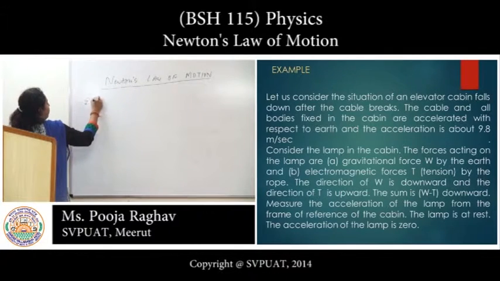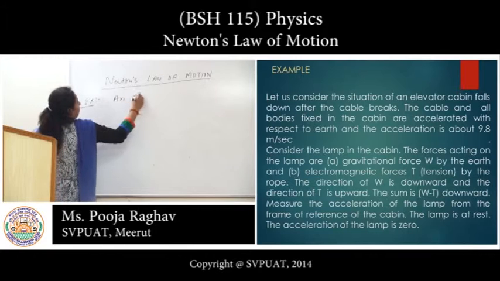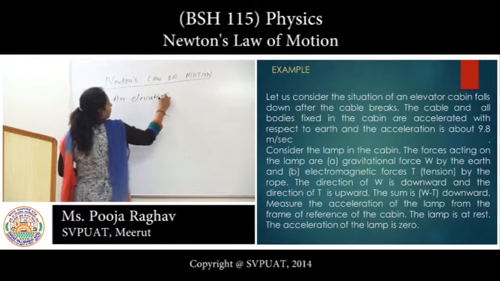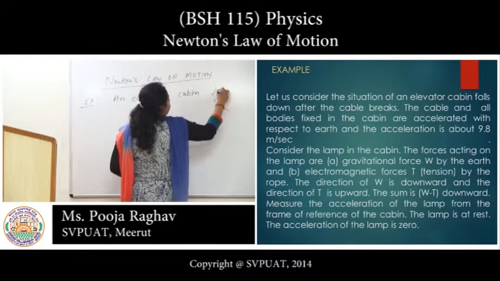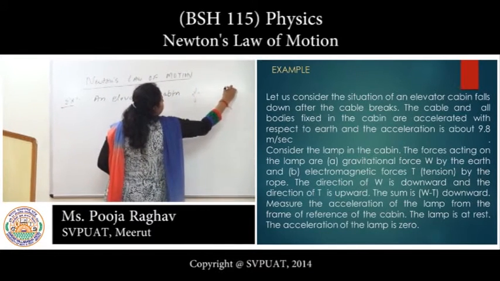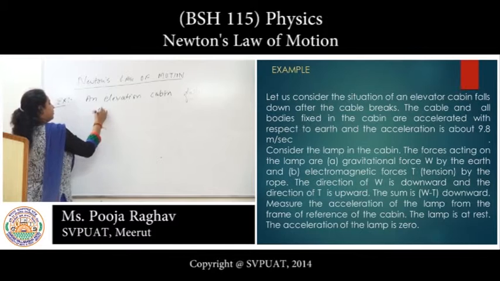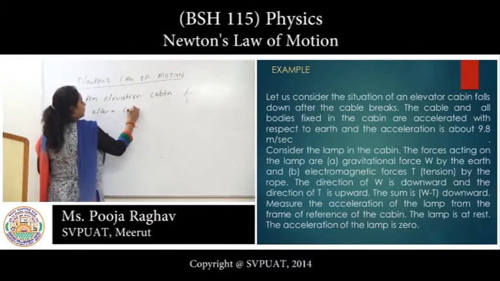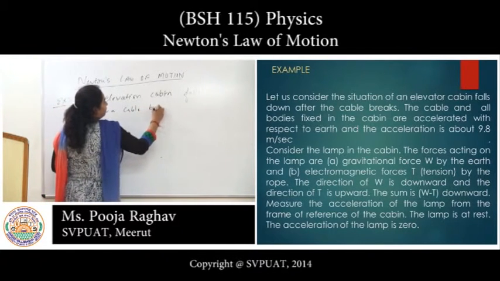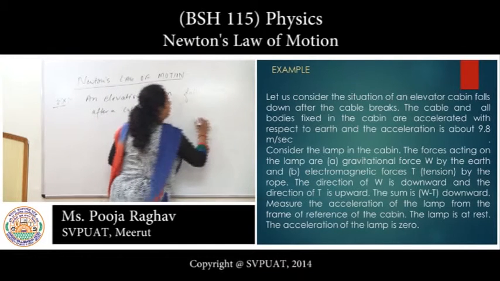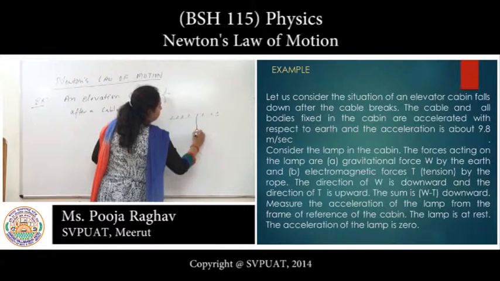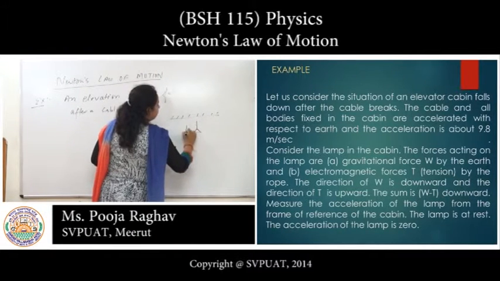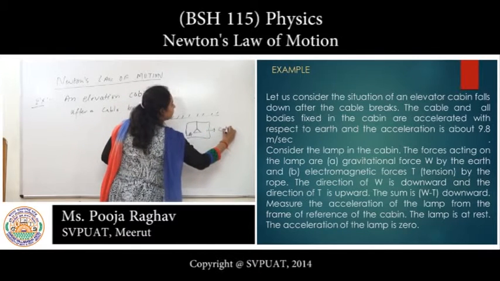We take an example of an elevator cabin that falls down after the cable breaks. This is a cabin.